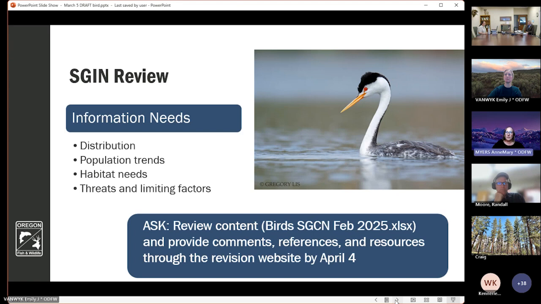For example, these information needs could look like assessing population distribution and trends, identifying species-specific habitat needs, identifying threats and limiting factors. Specifically calling out the factors needed to determine conservation status will help guide our collective work on these species into the future. Again, please provide your information through the revision website by April 4th, and sooner is most helpful.